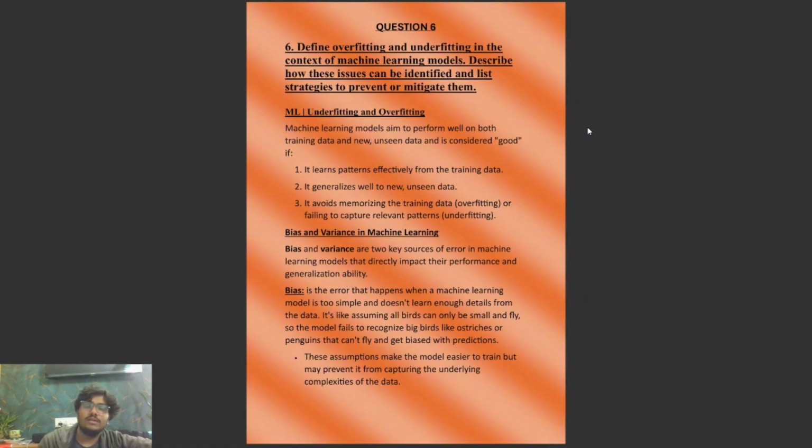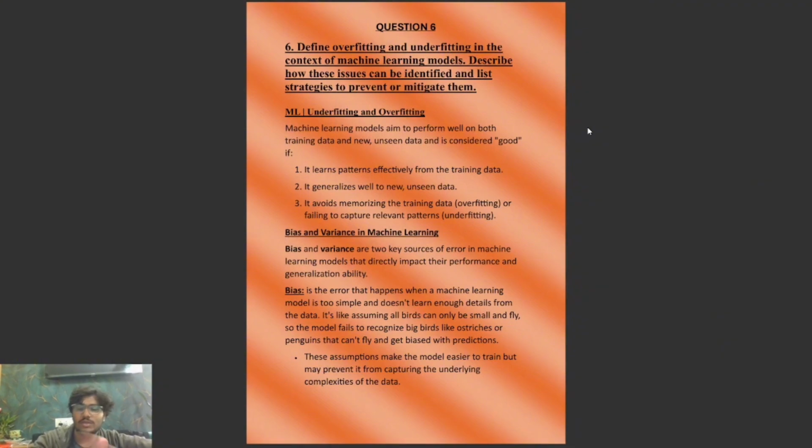Underfitting and overfitting we have already covered. A model that performs well on both training data and new unseen data is considered good. If it learns patterns effectively from training data, it generalizes well to new and unseen data and avoids overfitting. That's well done. Moving on to bias and variance in machine learning.